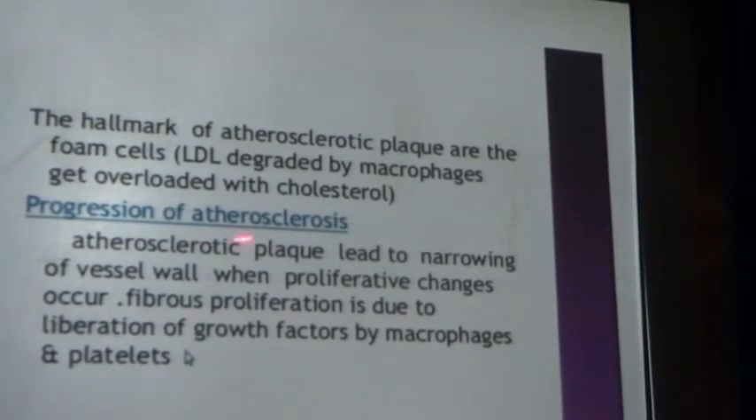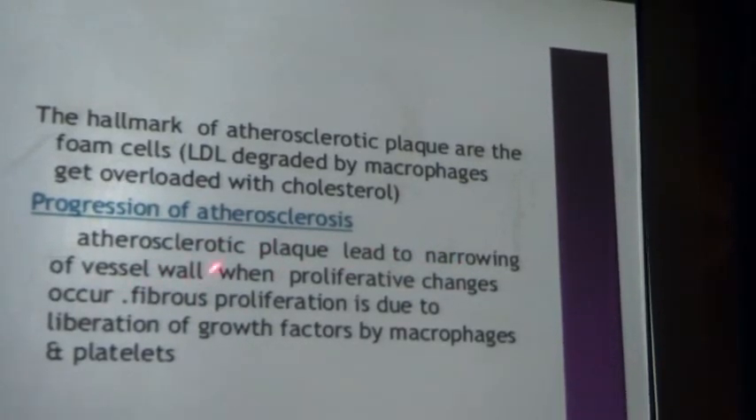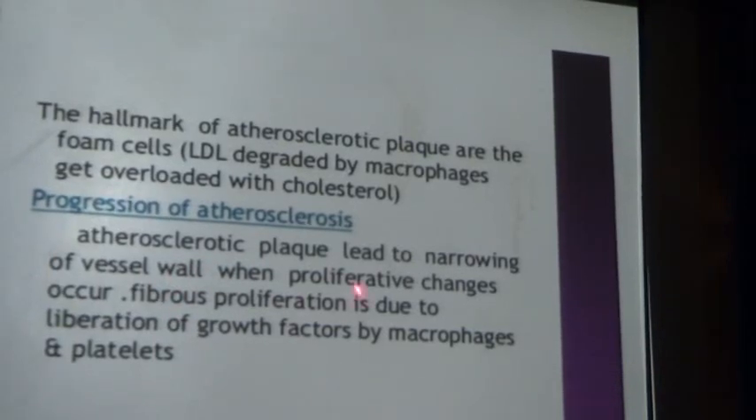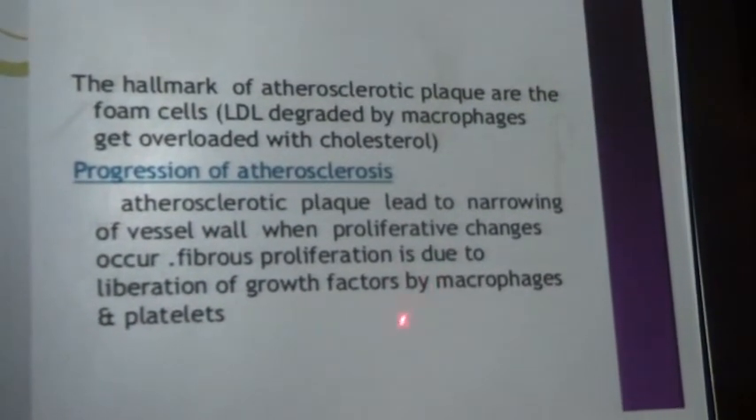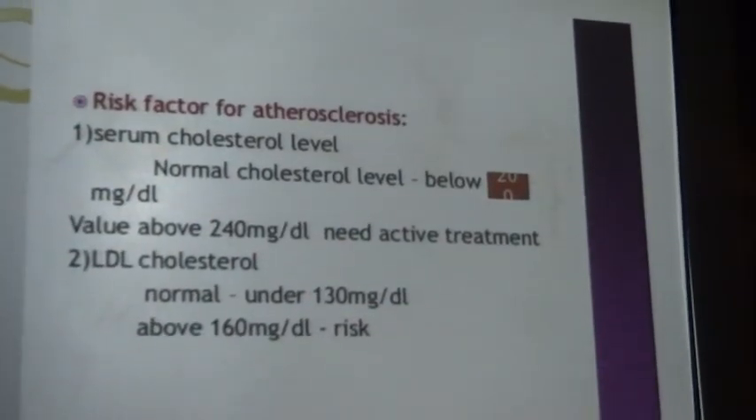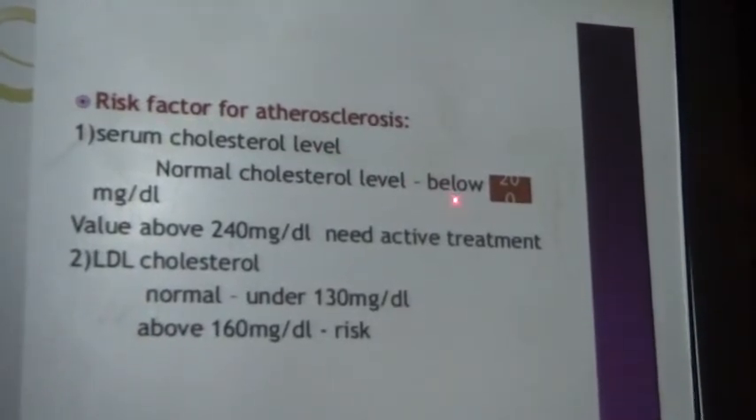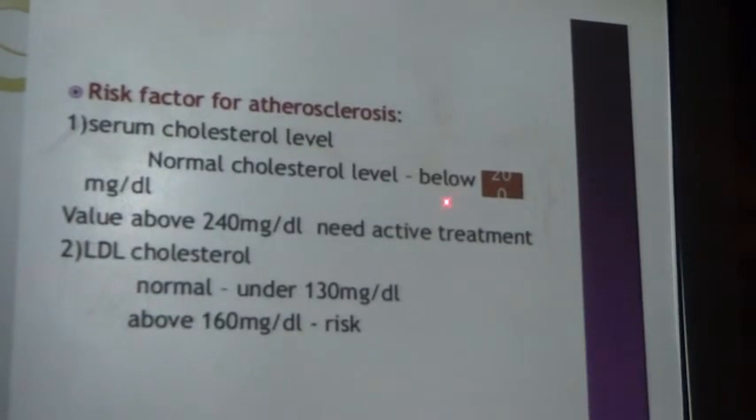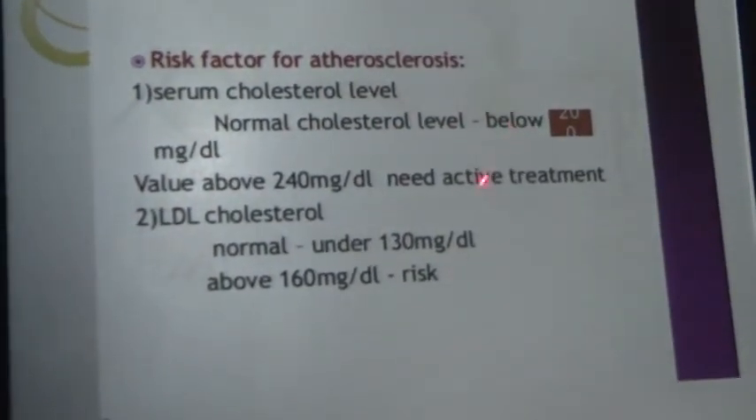What is the progression of atherosclerosis? Generally, atherosclerotic plaque leads to narrowing of the vessel wall when proliferative changes occur. Fibrous proliferation is due to the liberation of growth factors by macrophages and platelets. Now, the risk factor for atherosclerosis disorder, first is the cholesterol level. More than 200 milligram per deciliter is the higher value, and normal cholesterol level is generally 150 to 200 milligram per deciliter.